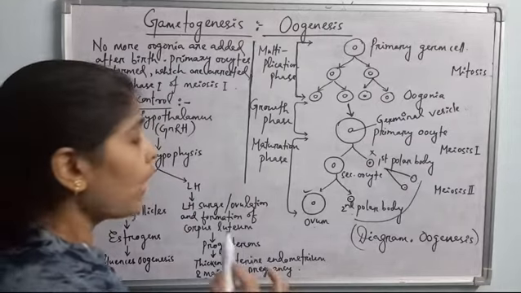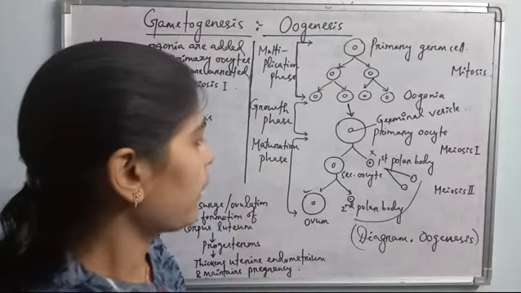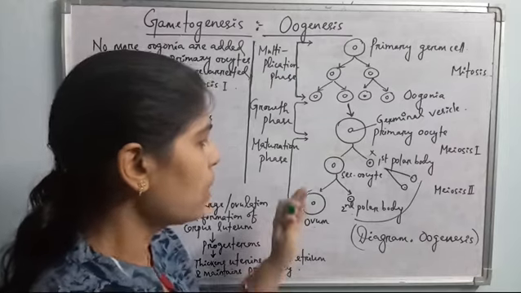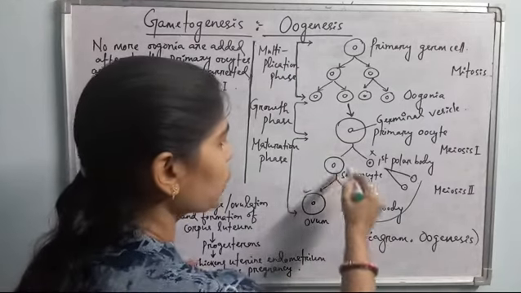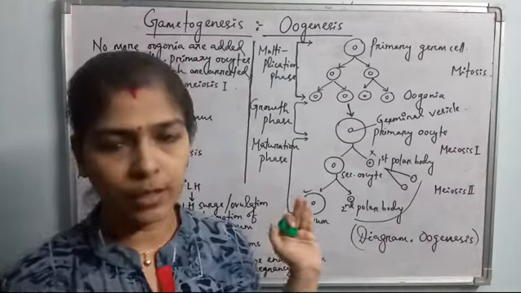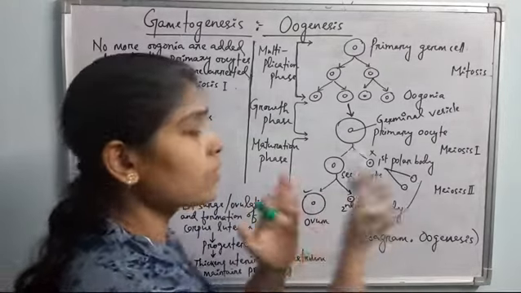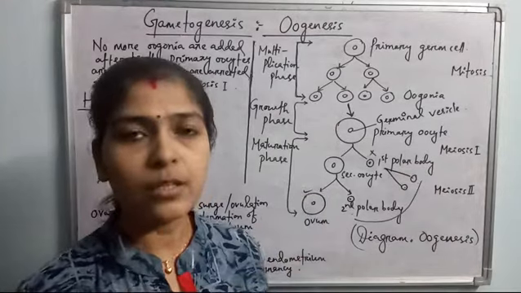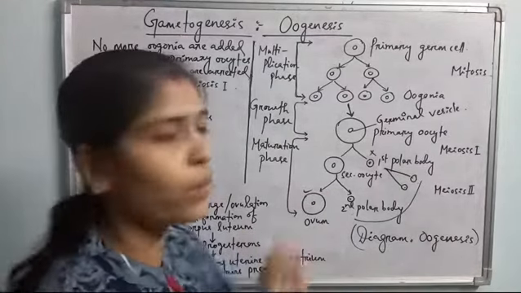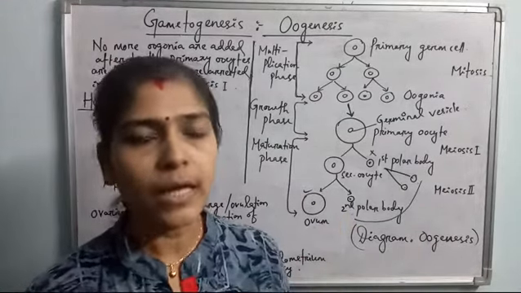Is it clear now? Another thing I have to tell you is that in case of human beings, mostly what happens? The secondary oocyte itself is released into the oviduct from the ovary. It means the secondary oocyte is released during ovulation, and the secondary oocyte along with the first polar body is released into the oviduct. And what happens?